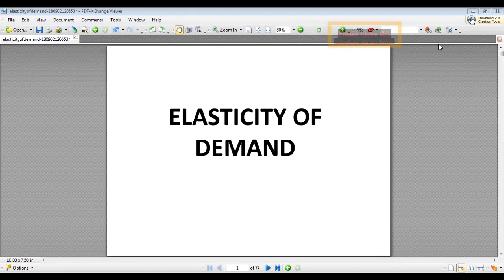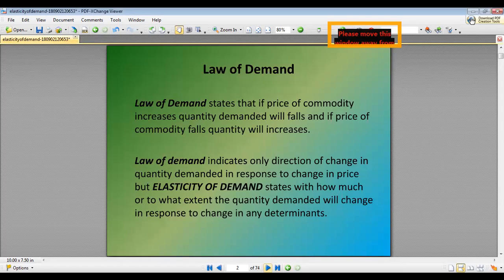Hello everyone. Today we are going to study about the elasticity of demand. We have studied what the law of demand means. The law of demand states that if the price of a commodity increases, quantity demanded will fall, and if the price of a commodity falls, quantity demanded increases.